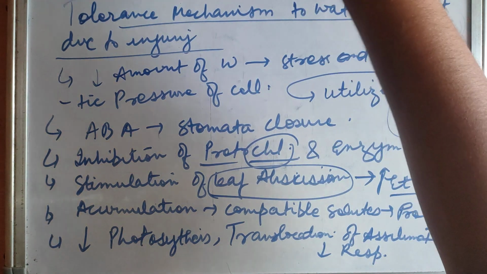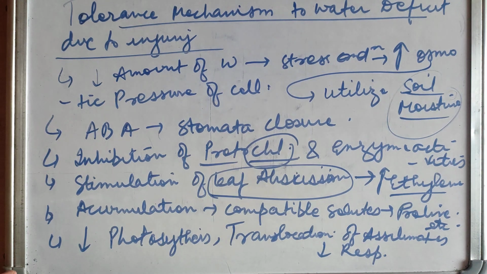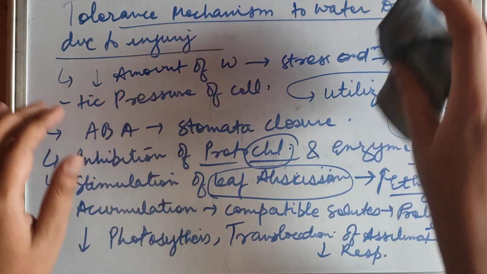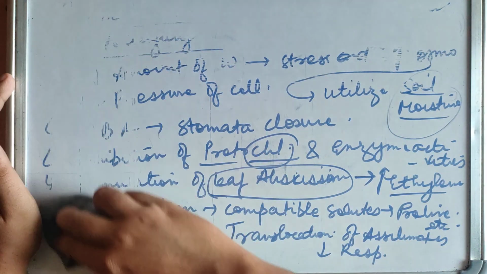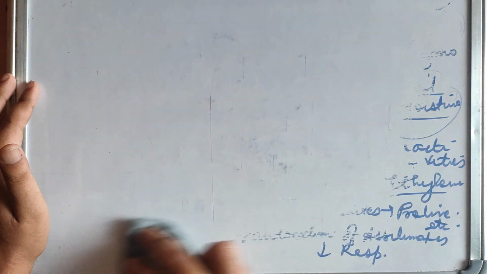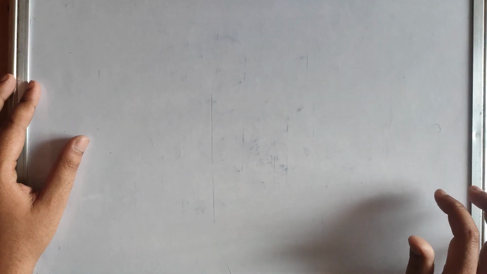So this is how plants tolerate water deficit due to injury. Now moving on to the next topic of this session, that is host plant resistance.